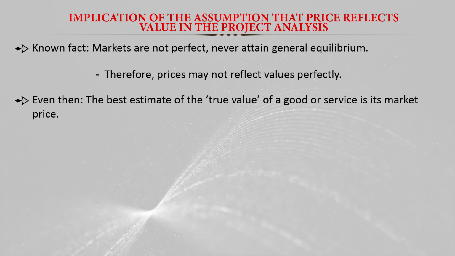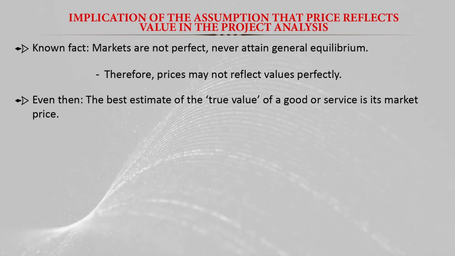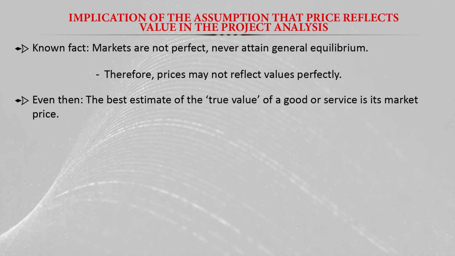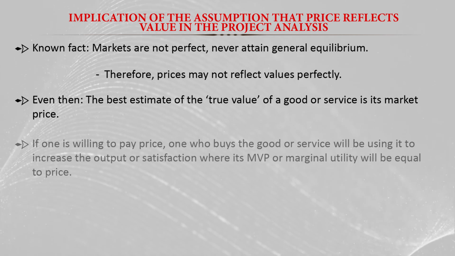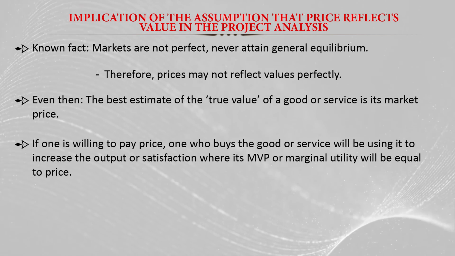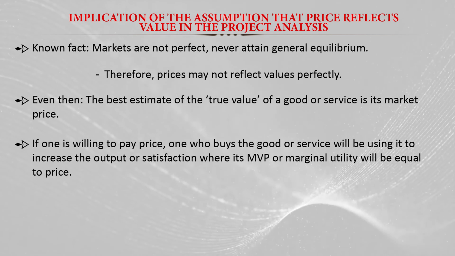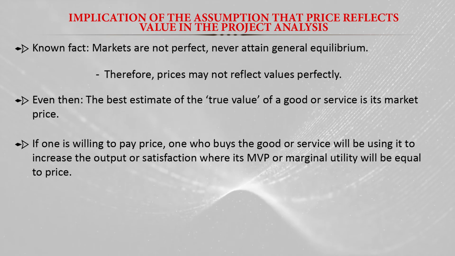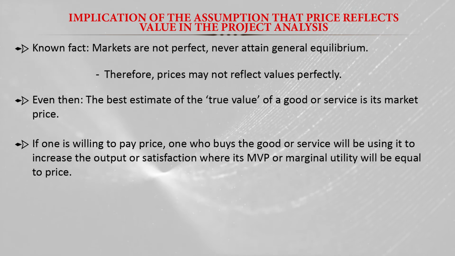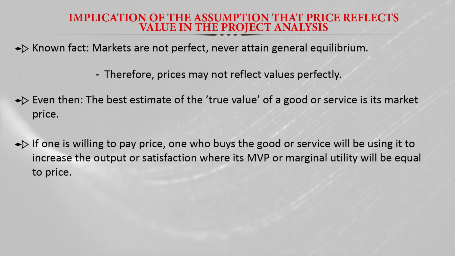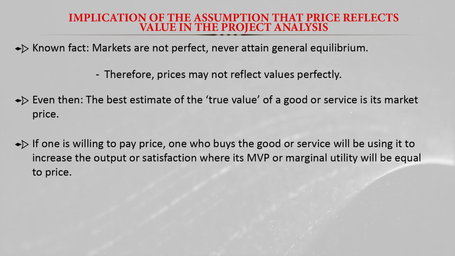Even then, the best estimate of the true value of goods and services is its market value. If one is willing to pay a price, the one who buys the goods and services will be using it to increase output or satisfaction, and that is where the marginal value productivity or marginal utility will be equal to the price.